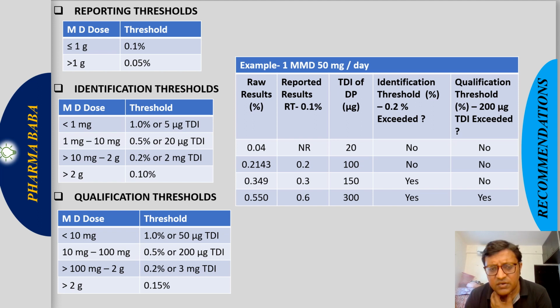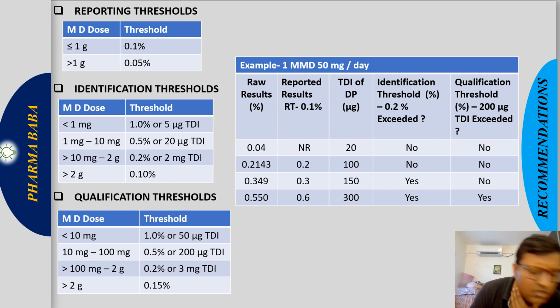The recommendation to determine the value of these thresholds is provided in the ICH guideline. These thresholds are determined by the maximum daily dose. For the reporting threshold, if the maximum daily dose is less than or equal to 1 gram, then the reporting threshold will be 0.1%. Up to what level the impurity should be reported is based on the threshold provided in the guideline. Greater than 1 gram, the reporting threshold will be 0.05%.